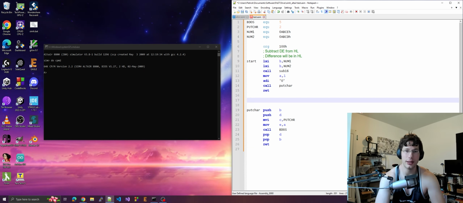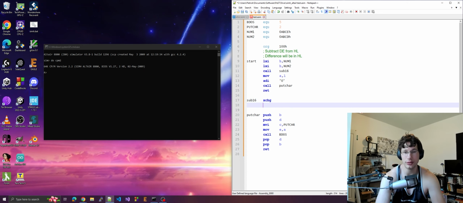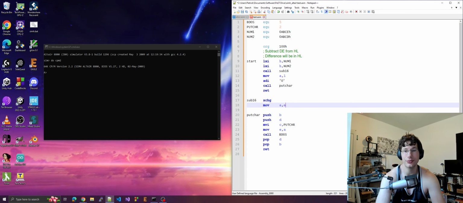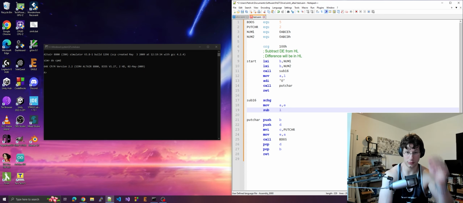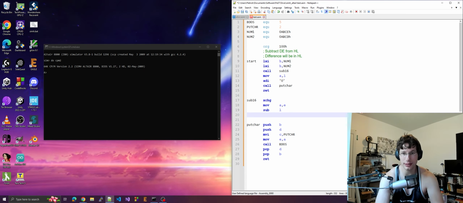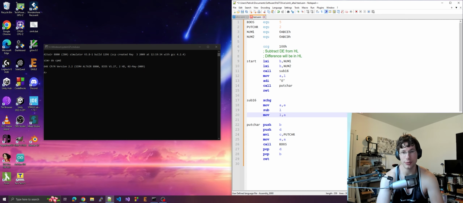Okay, and then sub16. So this is what we're going to do. First, we're going to exchange DE and HL. I'm going to swap them around. And then we're going to move the low byte of DE into A, and we're going to subtract from the low byte in HL. And then we're just going to move the answer, the accumulator, back to L because I want the answer to be in HL. And this is just like subtracting on paper.